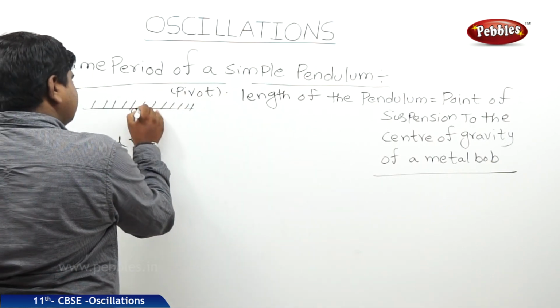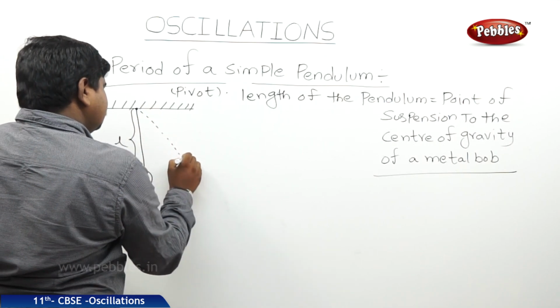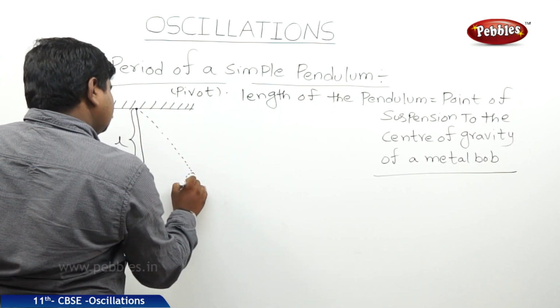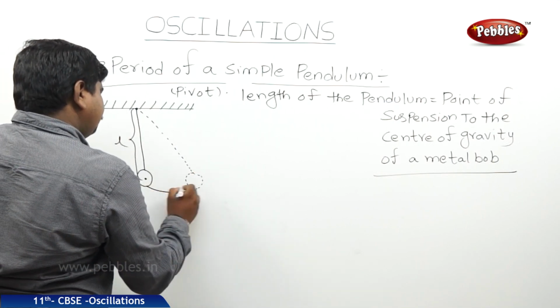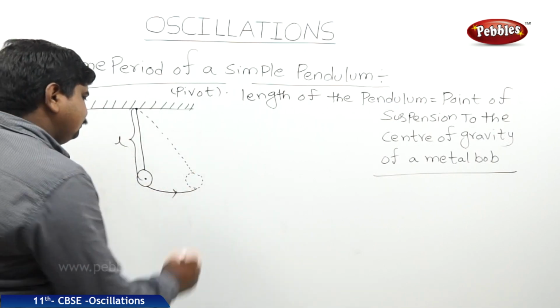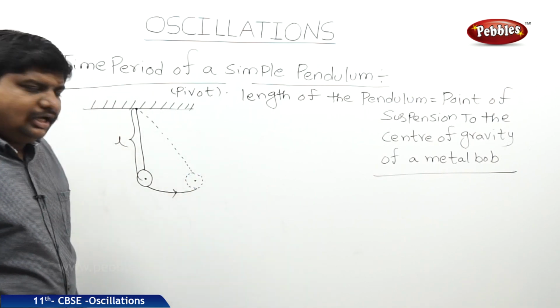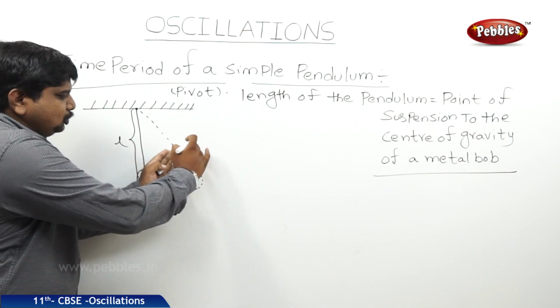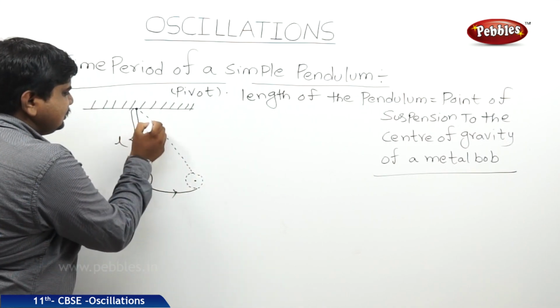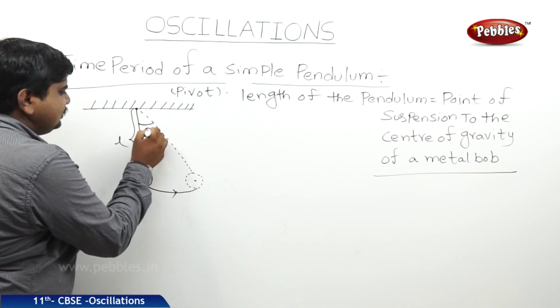Now, if a force is applied to oscillate this pendulum to any one side, then the oscillations appear like this. Force is applied in this direction. A small displacement takes place. So from the original position to the moved position, there is some angle subtended, theta.